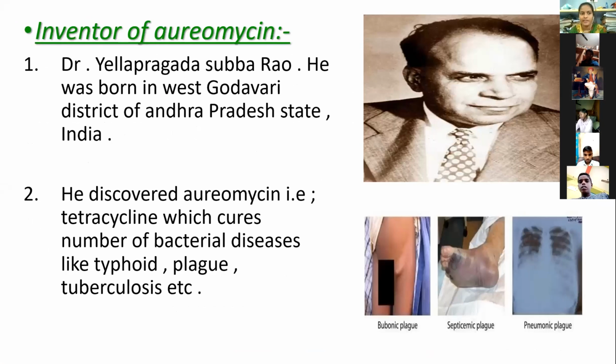Who invented the Aureomycin vaccine? Dr. Yellapragada Subbarao. He discovered Aureomycin, that is tetracycline. It cures a number of bacterial diseases like plague, tuberculosis, etc.